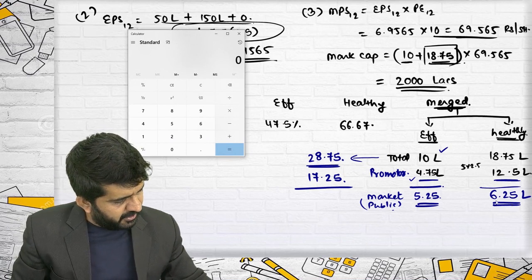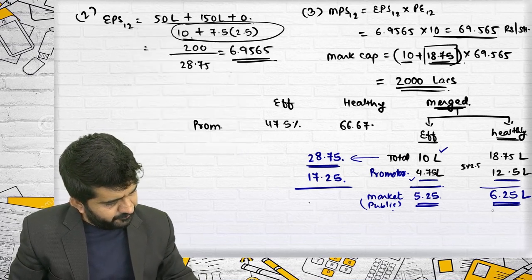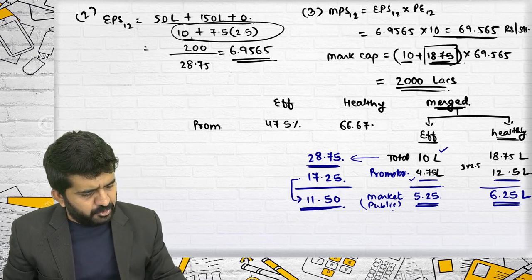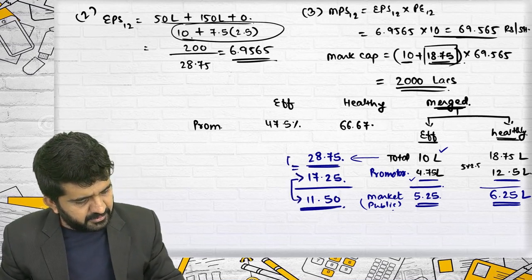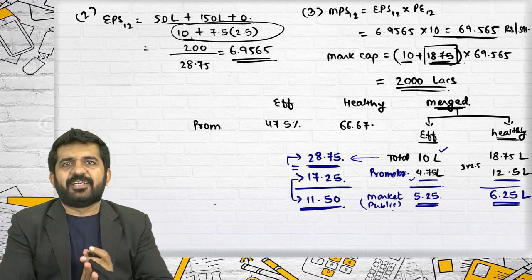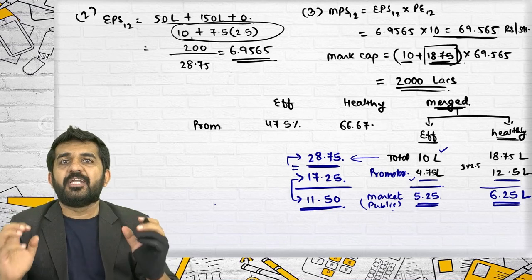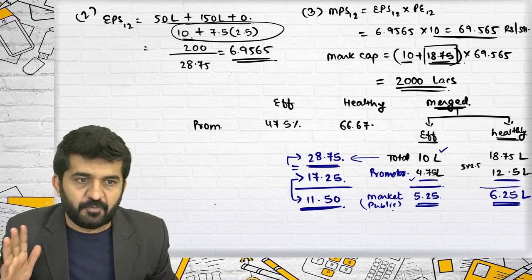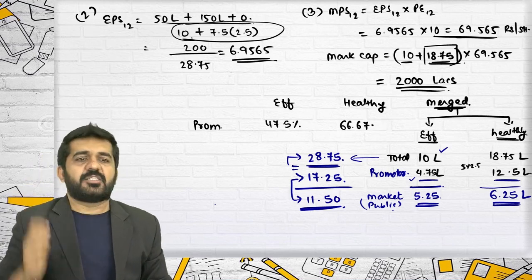This is 11.5. If you total this out, it will be equal to 28.75. So what I have calculated is promoters' holding in the merged firm. Is it all right? Now what are they asking me?